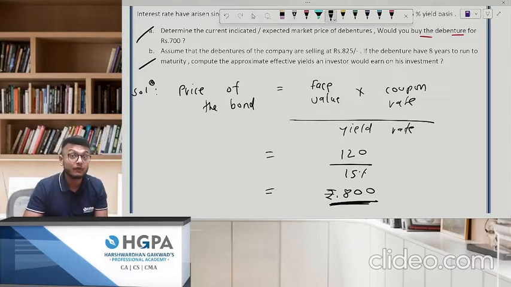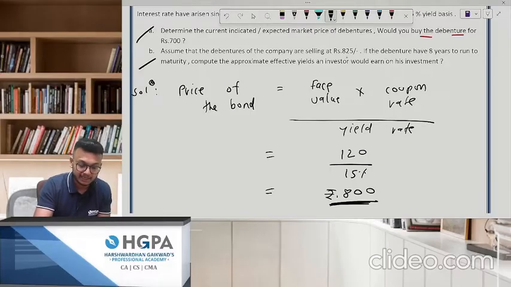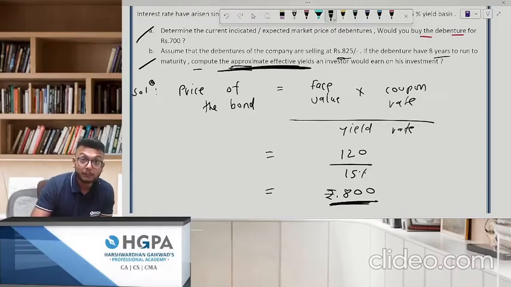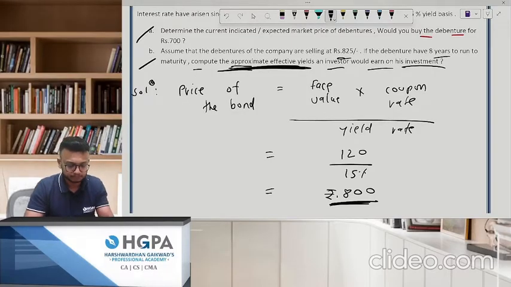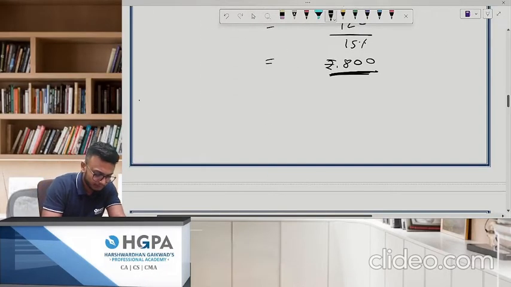Recollect your formula for KD, cost of debt. Assume the debenture of the company are selling at 825. Okay, that's the selling price. If the debenture have 8 years to run to maturity, compute the approximate effective yield an investor would earn on his investment. Okay, we'll give them no problem.